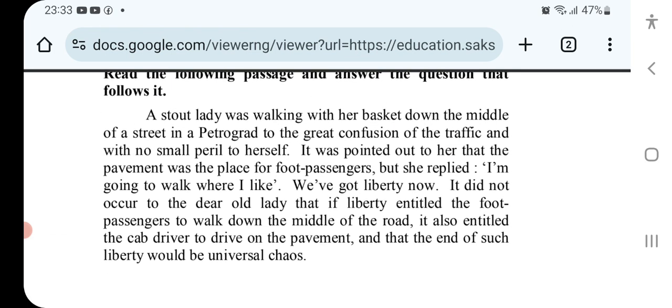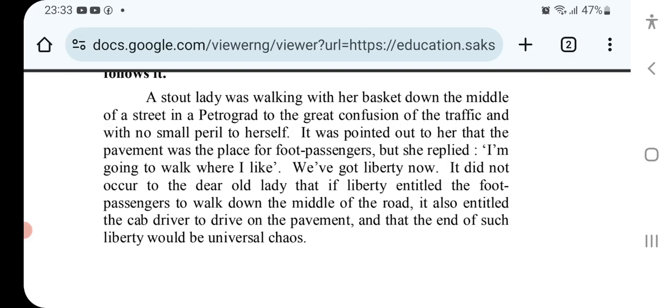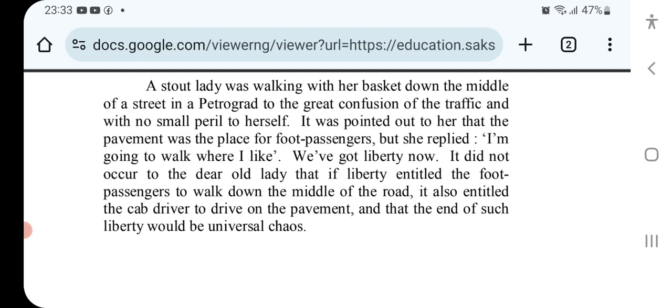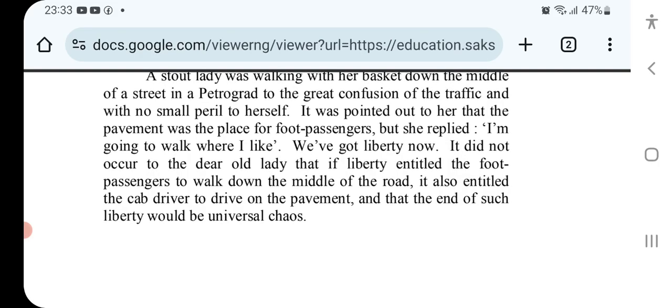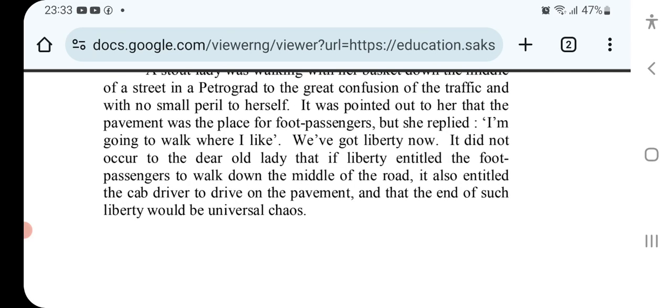It was pointed out to her that the pavement was the place for foot passengers, but she replied, I am going to walk where I like. We've got liberty now. It did not occur to the dear old lady that if liberty entitled the foot passengers to walk down the middle of the road, it also entitled the cab driver to drive on the pavement, and that the end of such liberty would be universal chaos.